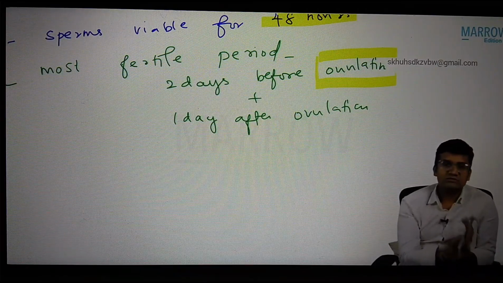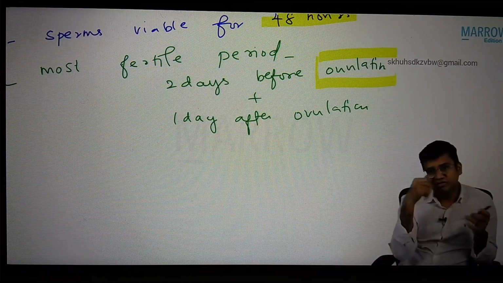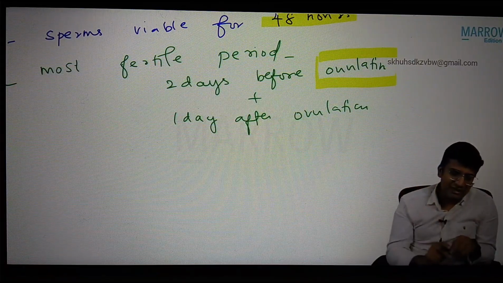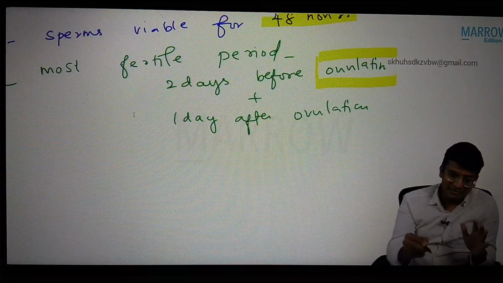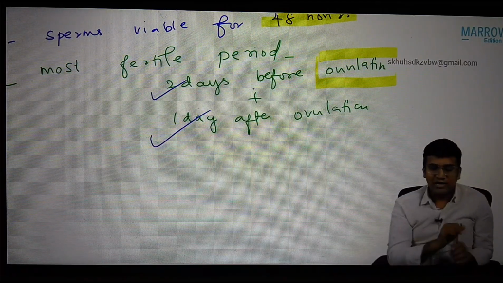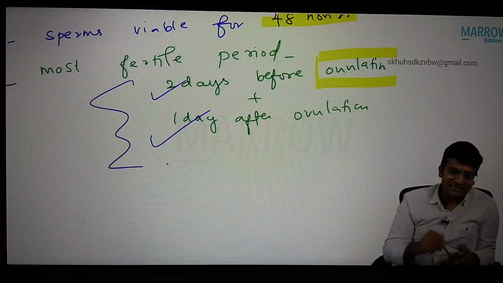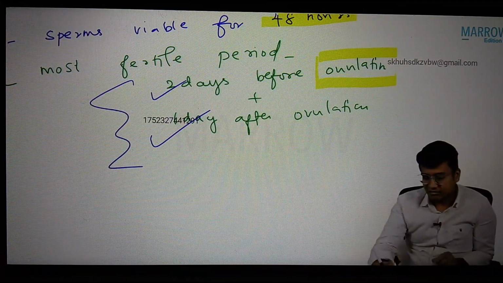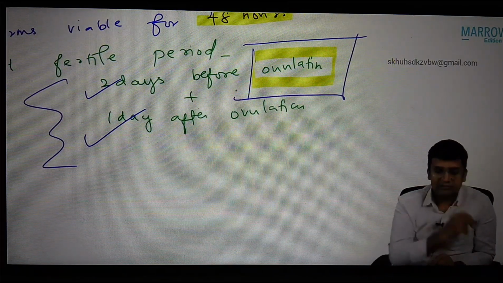Why? You suspect they are not mating at the right time. Now you advise them to have intercourse at the most fertile period, that is 2 days before ovulation and 1 day after ovulation. You tell them to increase the number of matings in these 3 days. Suddenly they have a doubt: Doctor, how do we know whether ovulation takes place or not?